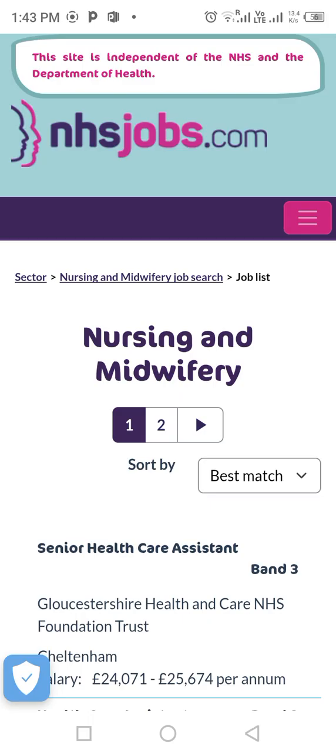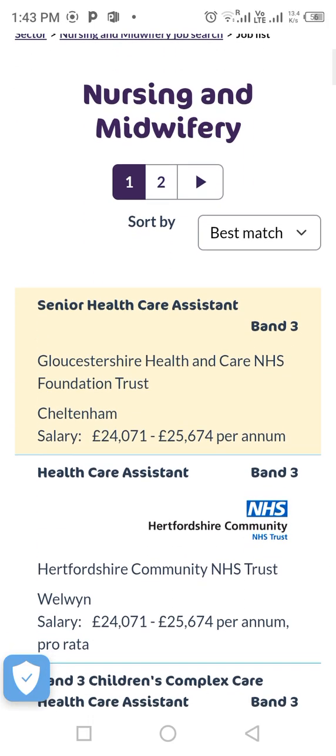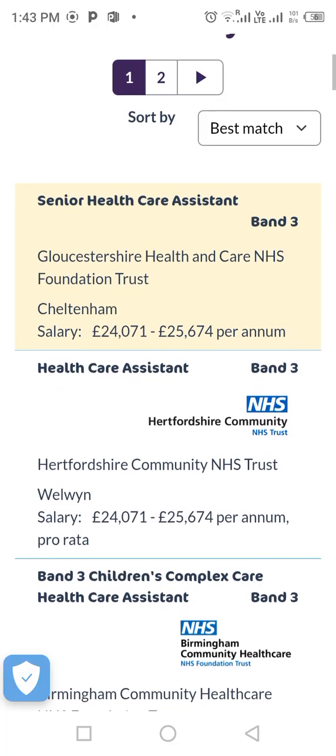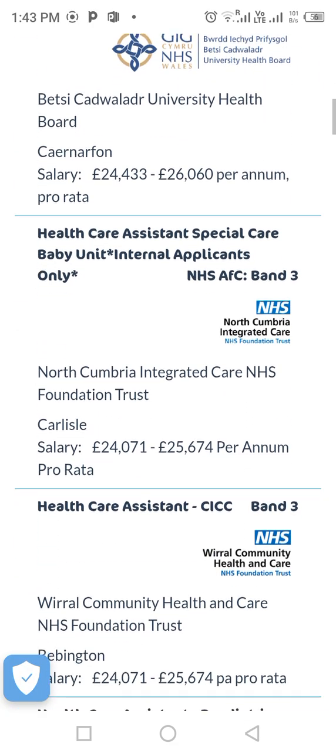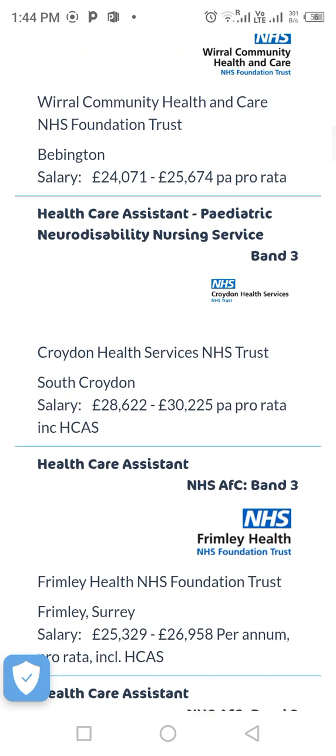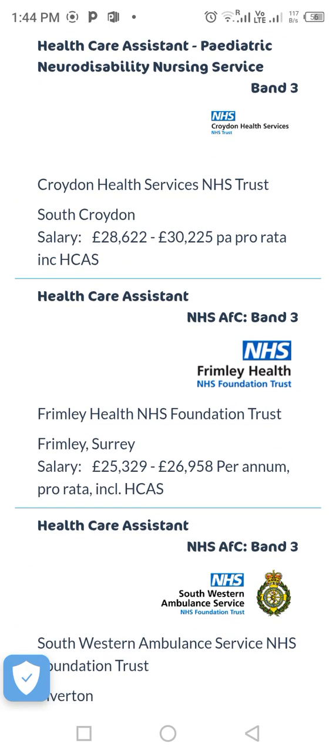So we have many options to select from. Have you seen the salary, 24,071 to 25,674? The same thing here, the same here. See, 28,262 to 30,225. Have you seen 25,329?